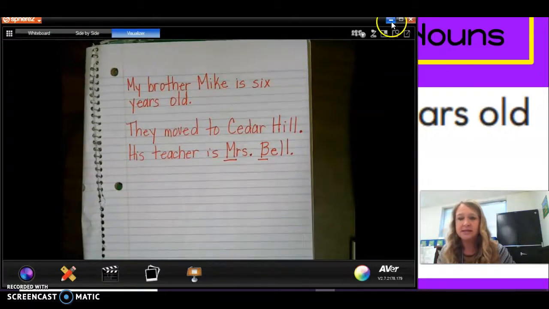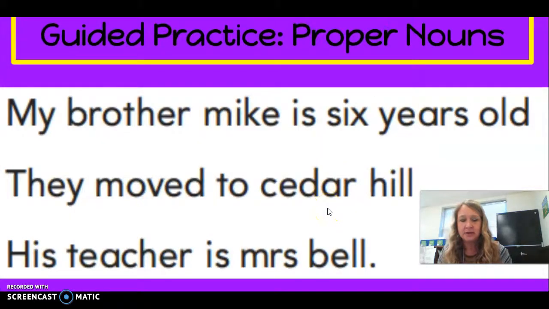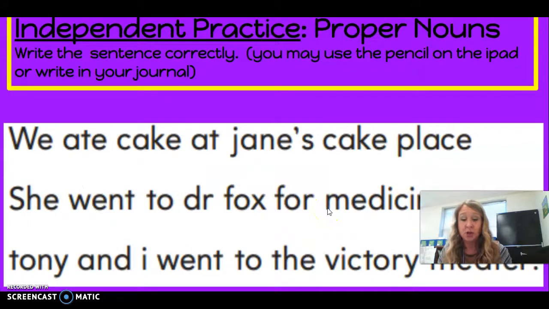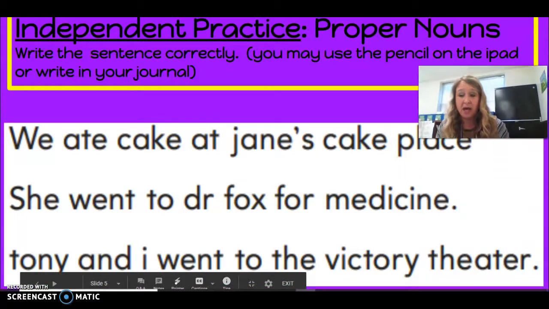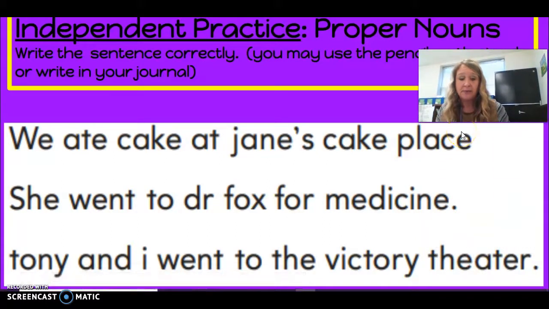Okay, so these are going to be your sentences that you're going to write in your journal, or you can correct with the iPad pen, okay?